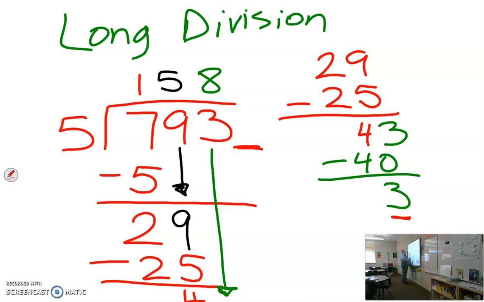So what we have here is an answer of 158 wholes with a remainder of 3. I can make 158 groups of 5 equal numbers, but I have one group that's going to have just 3 left over. It's not a full group. So that will be long division. We're going to do one more problem.